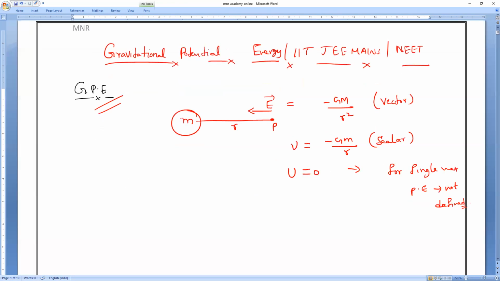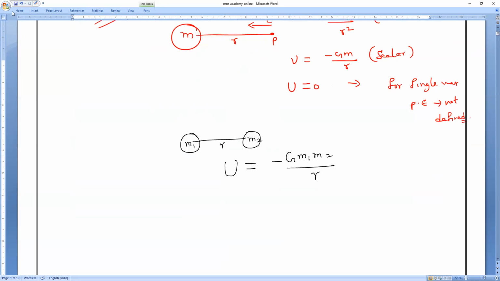That is why, for gravitational potential energy, how many bodies do you have to take? For a single body, no potential energy exists and we cannot define it. If you want to speak about gravitational potential energy, you always have to take a pair of bodies. Let me take masses M1 and M2 at distance R. Then the gravitational potential energy between these two bodies is equal to minus G M1 M2 divided by R.